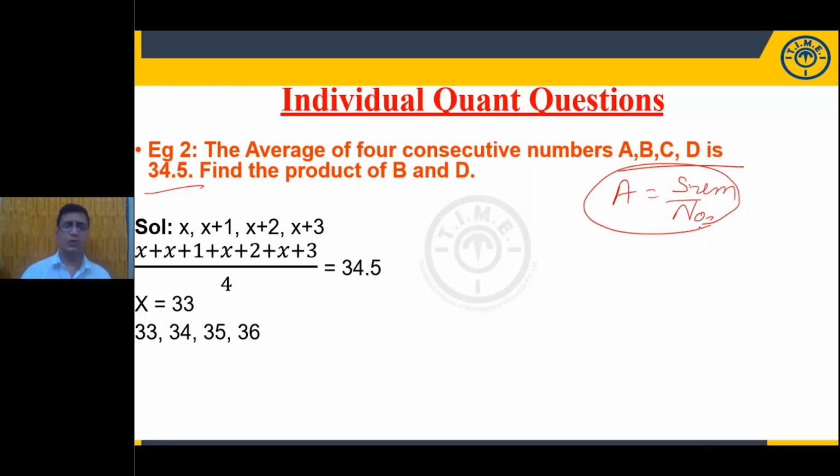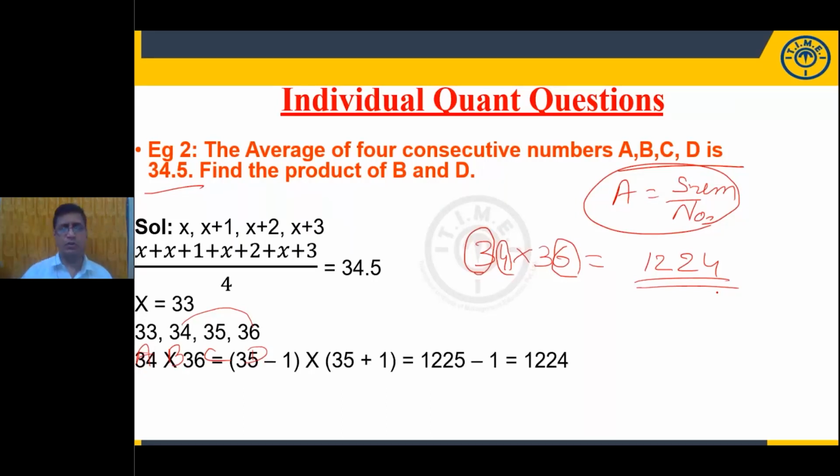What we need to find? B and D. When you take this as A, B, C, D, the product of these two numbers is 34 into 36. Of course, I already told you in the previous slides. Sum of the unit digits here is 10, so multiply the units 4 and 6 to get 24. That is the product of unit places. Multiply 3 with 4, the next consecutive number, that is 4 into 3, 12. The product of these two numbers is 1224.